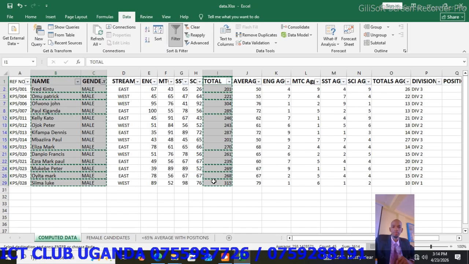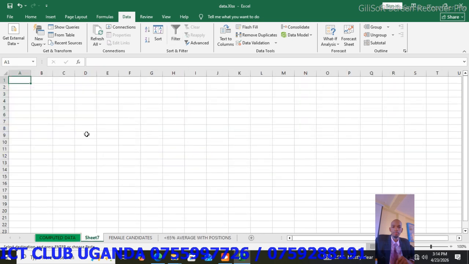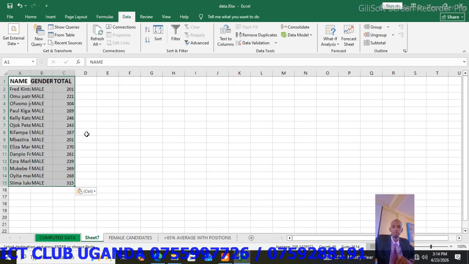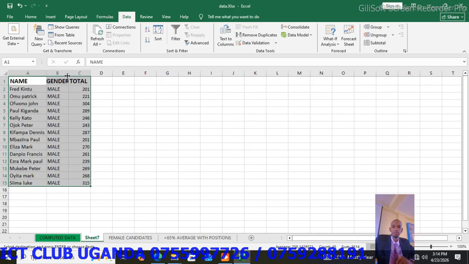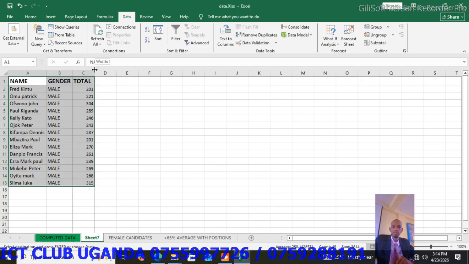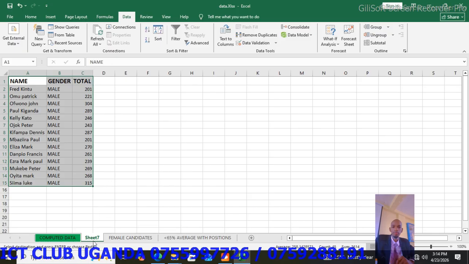Control C, come and insert a new worksheet, plus sign, Control V. Now we have only names for male candidates with their total raw marks. Then rename this sheet, double click it, and you call it male candidates. Let's enter.